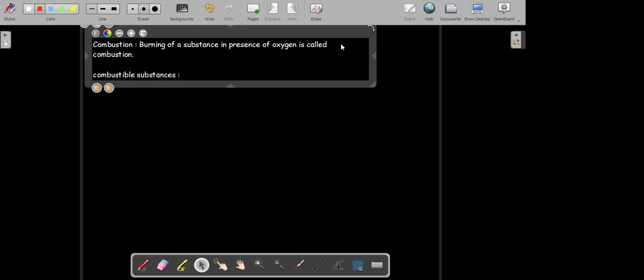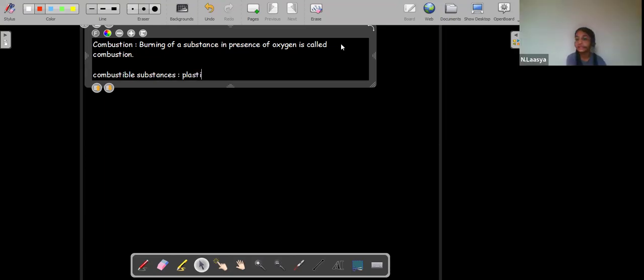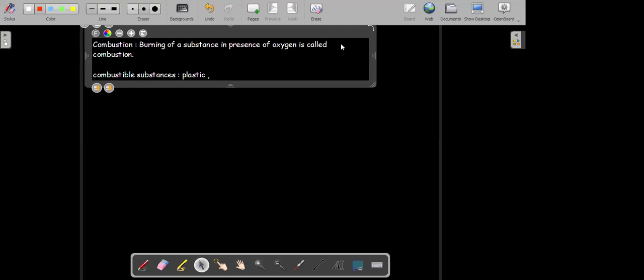There are certain substances which are combustible, for example plastic. We are just looking for the substances which can be burned. For example, paper, plastic, wood, table. Paper, sir, paper. The paper. Okay, yeah, you have paper.